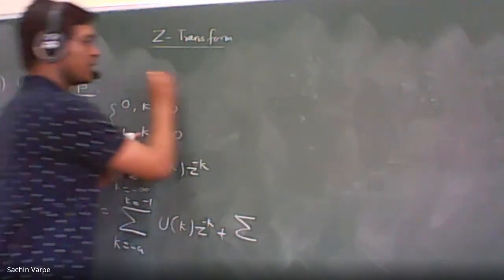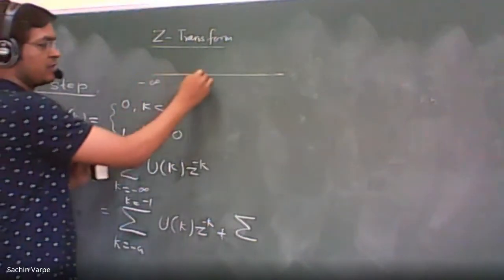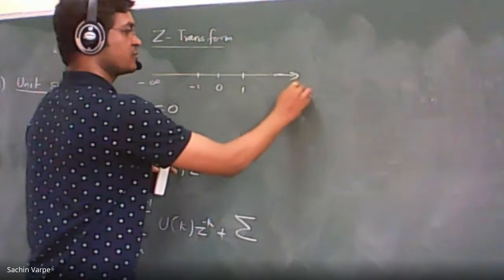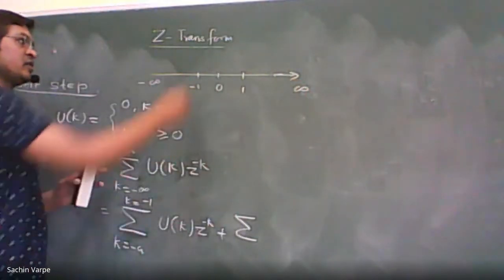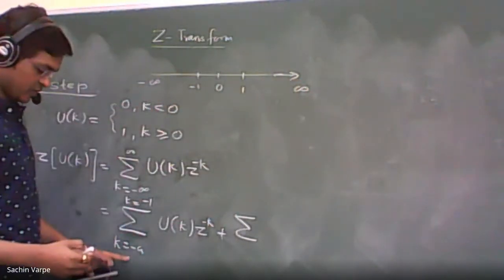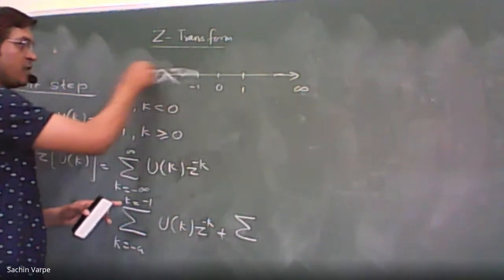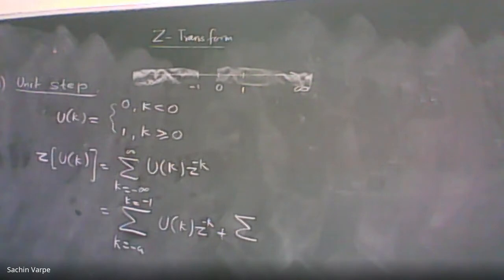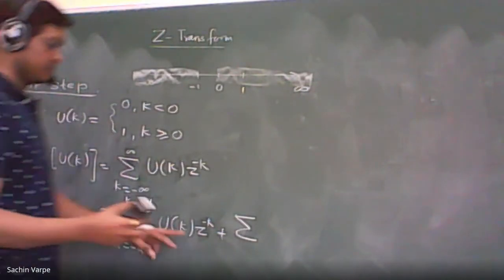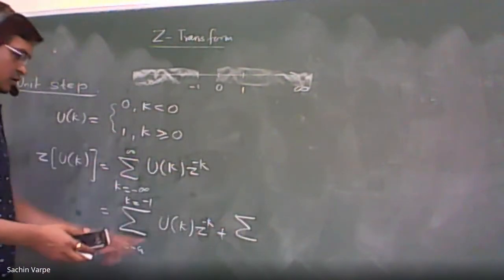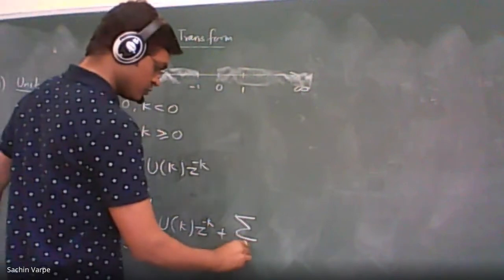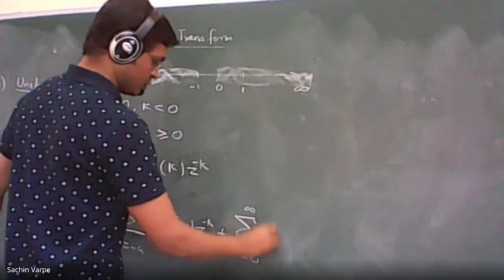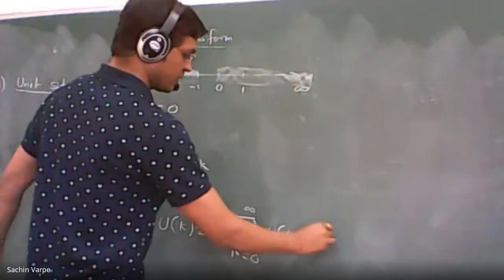Minus infinity to minus 1. See, what is our number line? We start from minus infinity, here somewhere 0, minus 1, 1, so what we are doing is minus infinity to minus 1, that is this part, and then the further part, k equals 0 to infinity, u of k z raised to minus k.